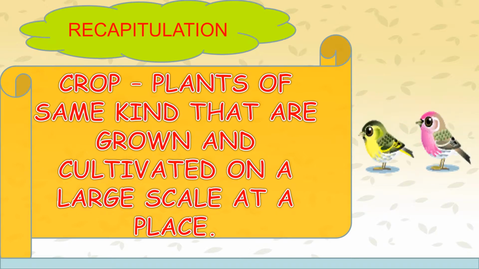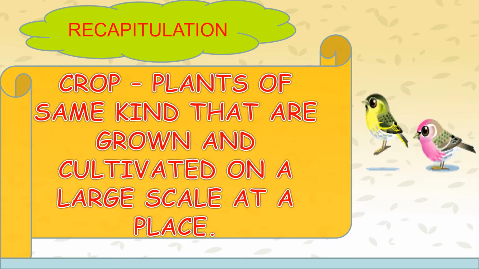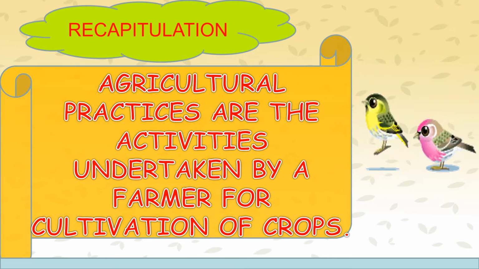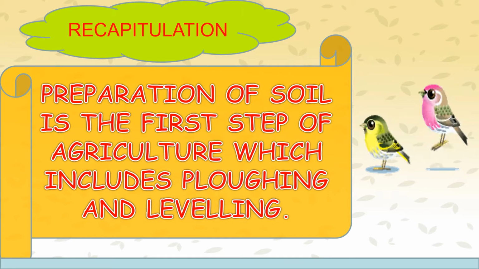Crop: plants of the same kind that are grown and cultivated on a large scale at a place. Two cropping patterns: Rabi crop, Kharif crop. Agricultural practices are the activities undertaken by a farmer for cultivation of crops. Preparation of soil is the first step of agriculture, which includes plowing and leveling.